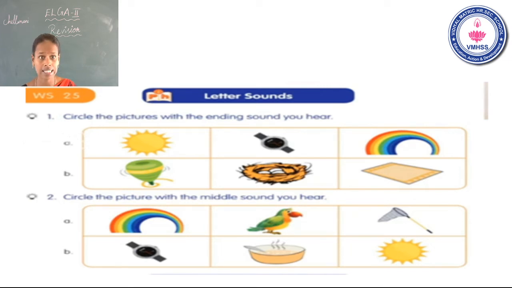First one, sun. What is the ending sound? N. Next, see the second picture. Watch. It has the end sound N. No. Rainbow. It has the end sound N. No. That is wrong. The first one is correct. The sun has the end sound N. So you have circled the sun picture only.